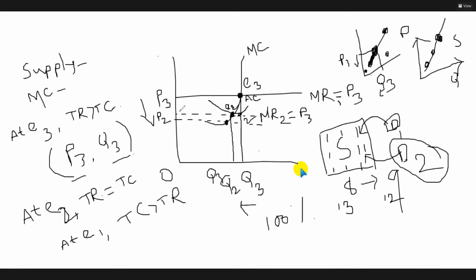Okay, look, this is the second point, second price P2. At this second price, the farm is in a no profit, no loss situation. No profit, no loss situation means what? Income and cost are the same.